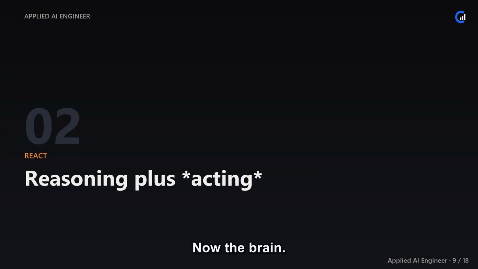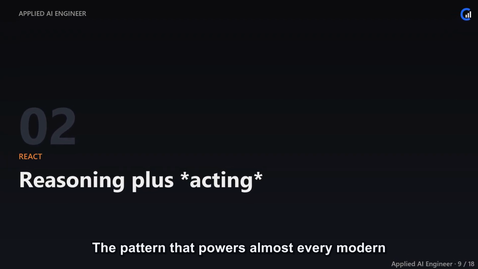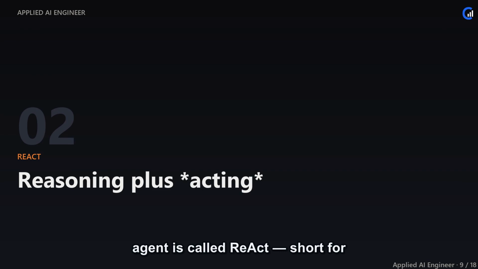Now the brain. The pattern that powers almost every modern agent is called ReAct, short for Reason plus Act. The idea is simple but powerful. Instead of answering in one shot, the model interleaves thinking with doing, one step at a time. Let's understand it, then drive it for real.